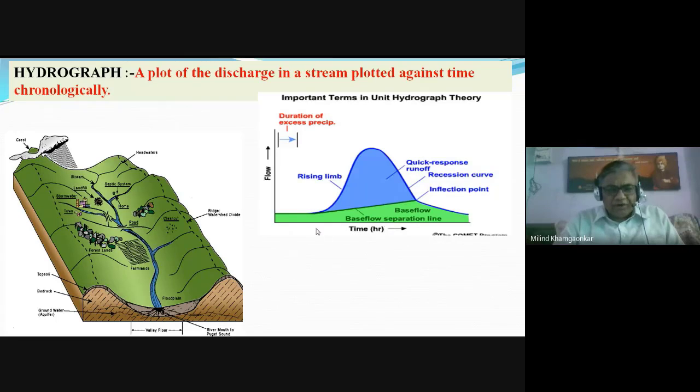Generally we take it for the hour or a day. Hourly discharge time we take for counting the discharge. The graph of time versus the flow in Q, that is the runoff. Flow means runoff at a certain location of the stream. This graph is called the hydrograph.